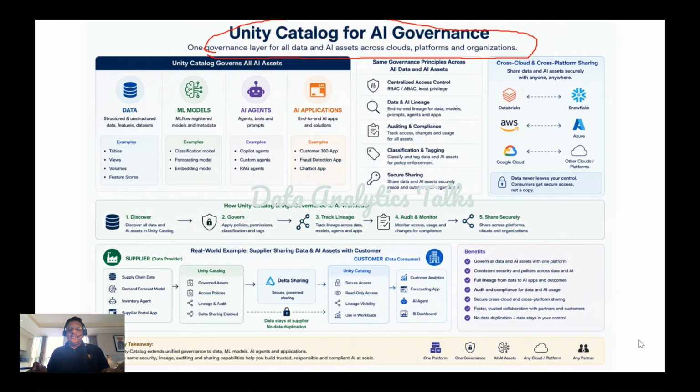To close, the future of governance is no longer just about data. The organization must also govern models, agents, prompt, and AI applications. And Unity Catalog extend the same trusted principles of security, lineage, auditing, compliance, and sharing across the entire AI lifecycle, helping organization build responsible, secure, and scalable AI solutions. I hope now you understand how Unity Catalog is capable of managing, governing AI assets as well along with the data.